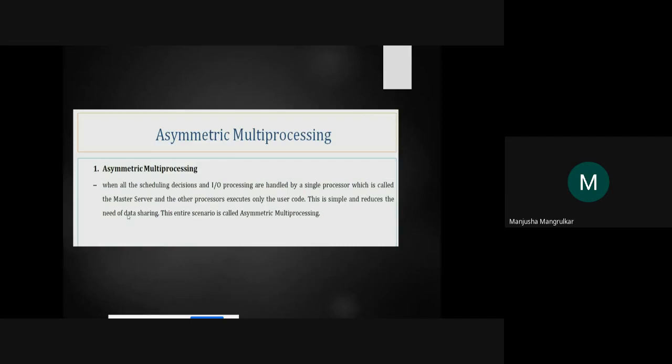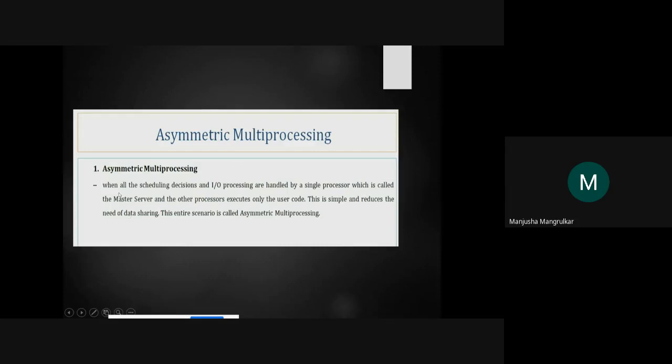In a single processor, when all the scheduling decisions of input output processing are handled by a single processor, which is called the master server, right? Because there is only one, and other processors execute only user code. This is simple and reduces the need of data sharing. This entire scenario is the asymmetric multiprocessor, right?